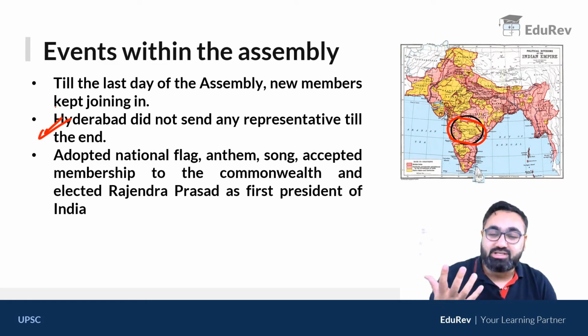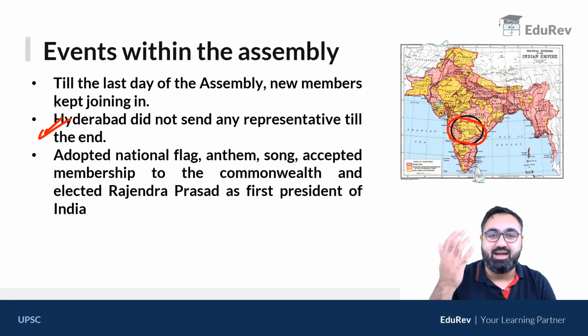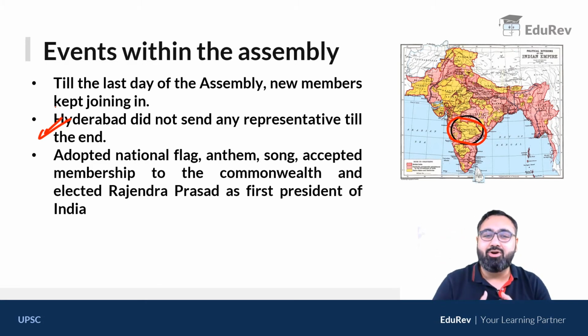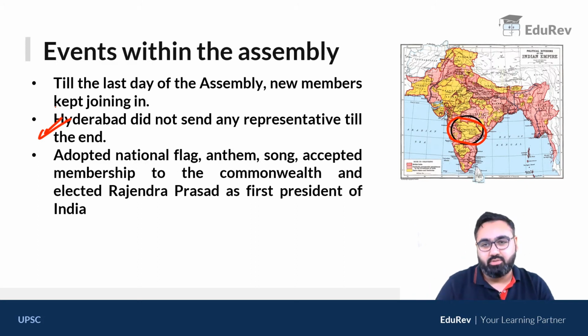And why was it possible? Because the Nizam of Hyderabad was one of the richest people in the entire world at that time. So he could afford a lot of fancy things. So Hyderabad did not send any representative in the assembly till the end. Hyderabad, in fact, was made a part of India much later on.